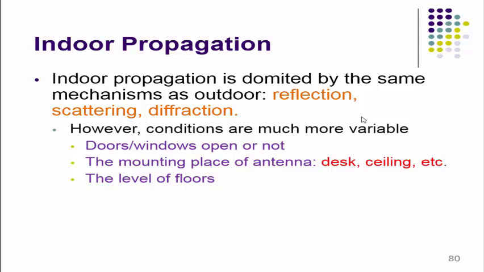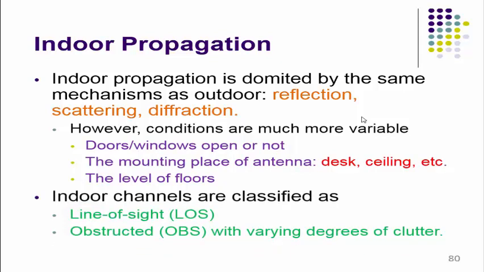Then the level of floors: if suppose a 4-story building is there, the transmitter is located at the ground floor and the receiver is on the 4th floor, then depending on the number of floors in between the transmitter and receiver, power fluctuations are observed.